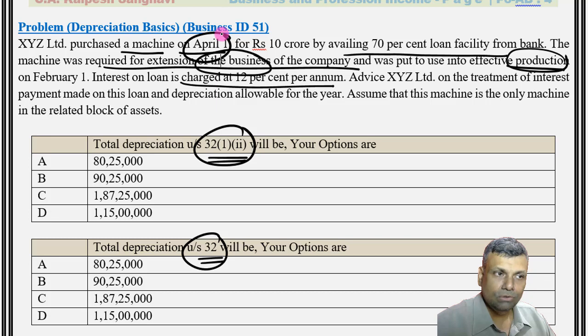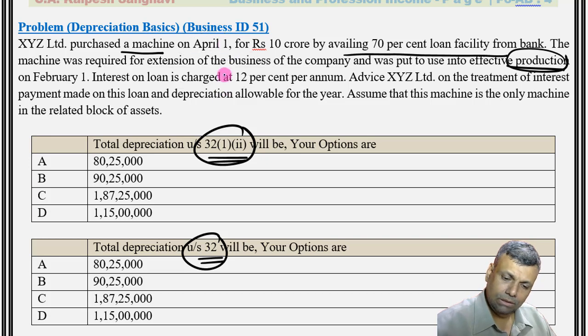In this particular situation, the interest on the capital borrowed will be added to the cost of the asset if it relates to the period prior to the asset being put to use. So that could be a thought in this particular question.